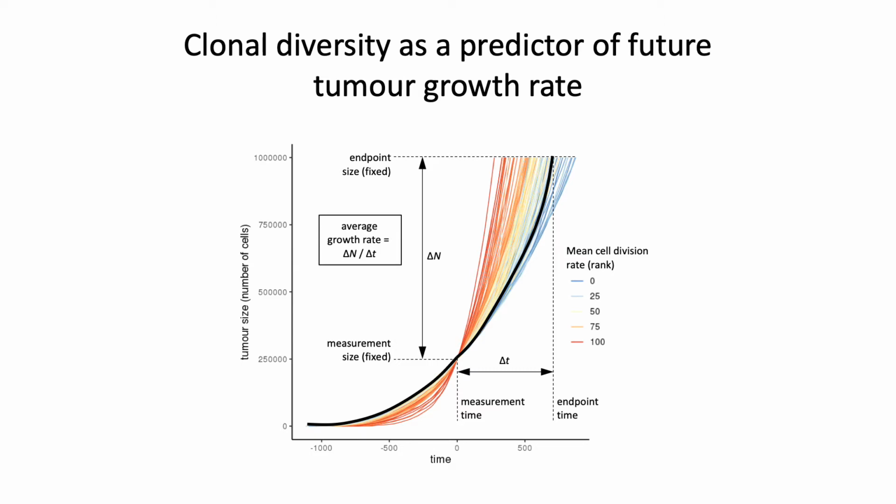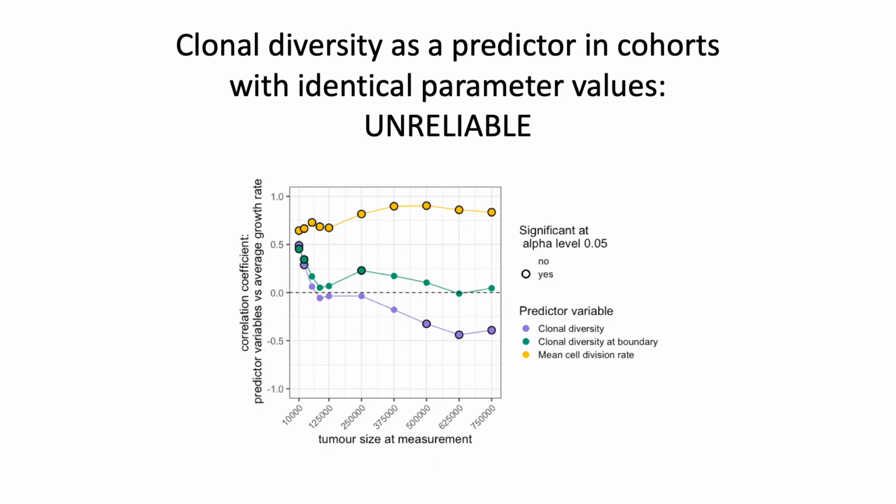So in this case, we measure the mean cell division rate of the cells within the tumor at the early time point, and we see whether that correlates with the future growth rate of the tumor. What we find is that if we look at clonal diversity, we can find either negative or positive correlations. This is somewhat unexpected. So earlier you saw positive correlations in the TracerX renal dataset. Here we find either positive or negative correlations.